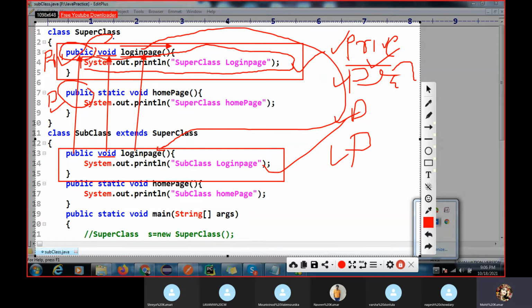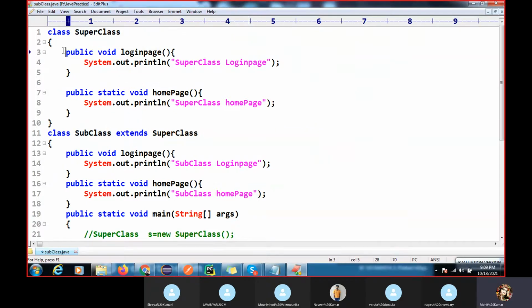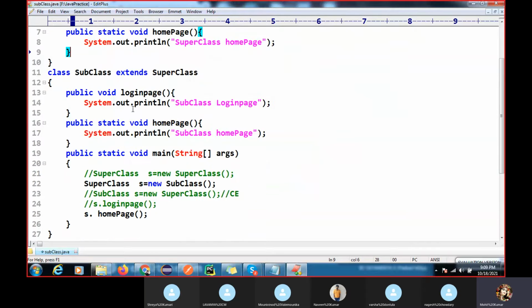So these are the rules for overriding: how to create the overriding concept, and what the rules for overriding are. Now, how will this overriding execute? How will this overriding concept execute? Last session many people were not there, but overriding will execute.